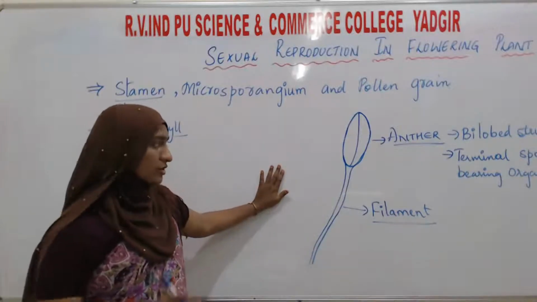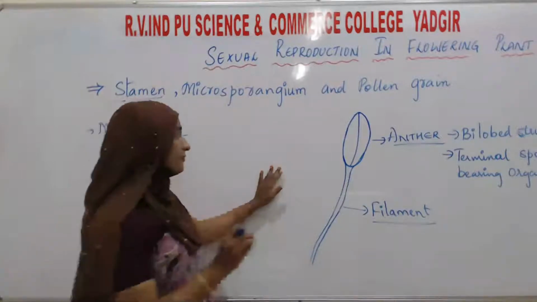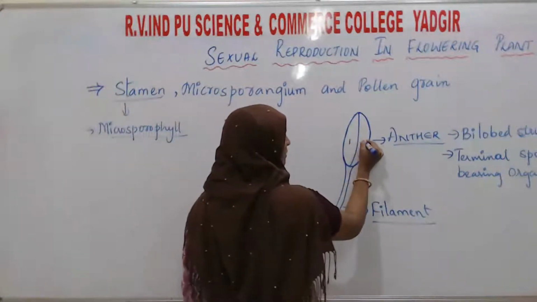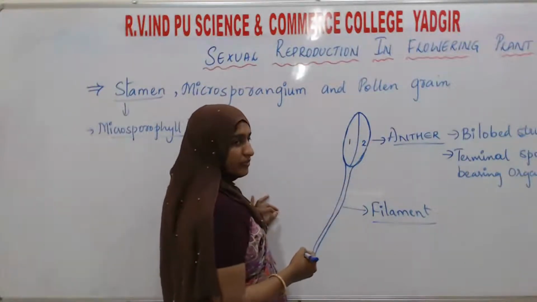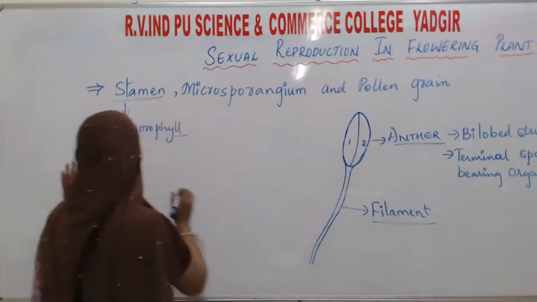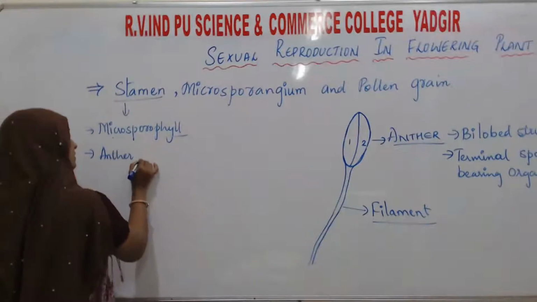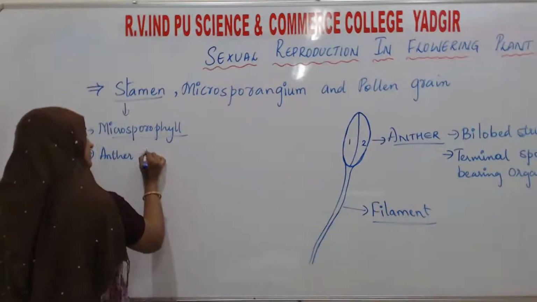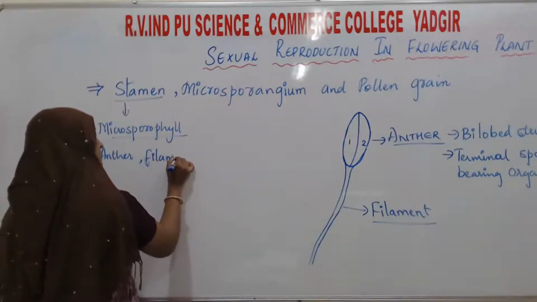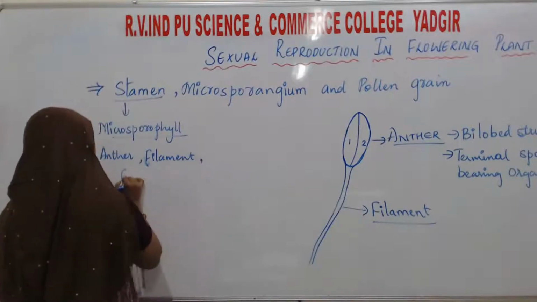So I told you each anther consists of two lobes, lobe number 1, lobe number 2. Each stamen consists of three parts: the anther, filament, and one more, the connective tissue.